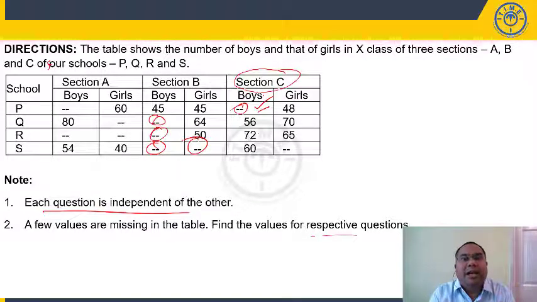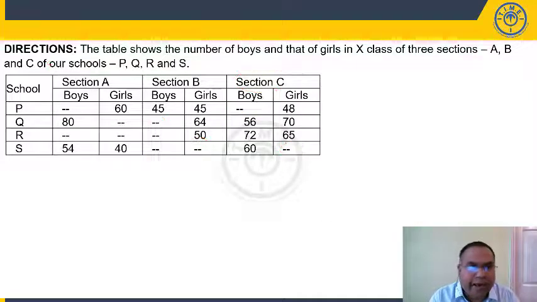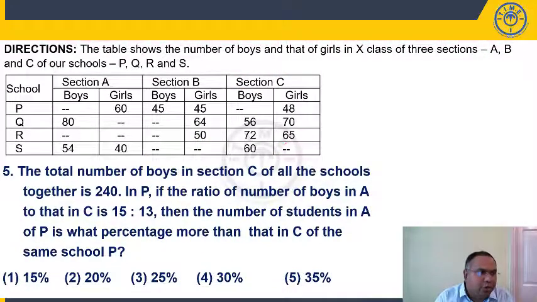So depending on the data given in the question, you need to find out the value again. The value which you get in one question for one of these missing values may or may not be the same. You cannot use the same value for the remaining questions. That is what is meant by each question being independent of the other. Right, students? So let us take up question number 5.